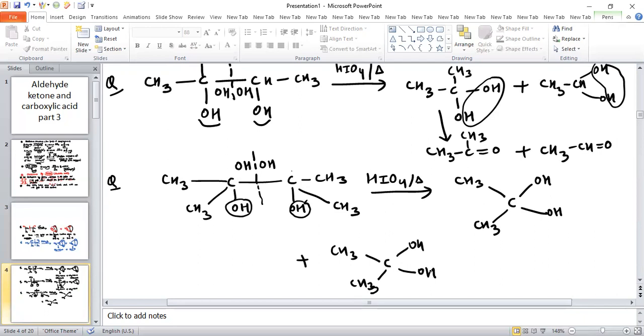So what happens in this case? You can see two OH groups on a single carbon atom is unstable. So the OH group is removed, and also H will be removed. There also the OH group is removed and H is removed. So the product obtained is basically ketone. The final product obtained after oxidation is ketone. So ketone is obtained as a product. Now see another example related to this.